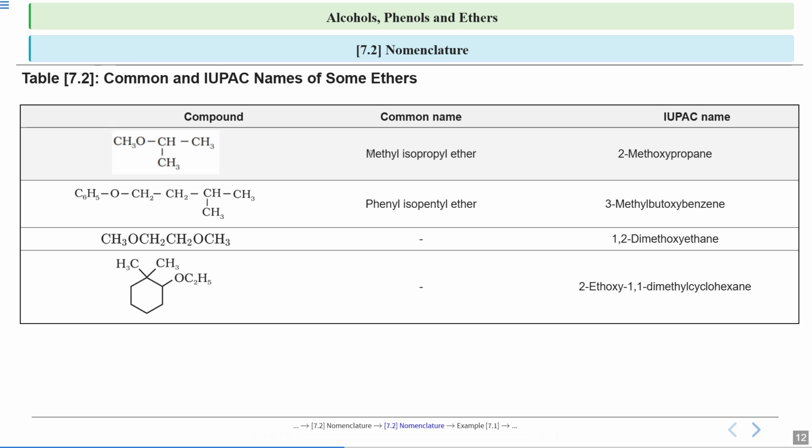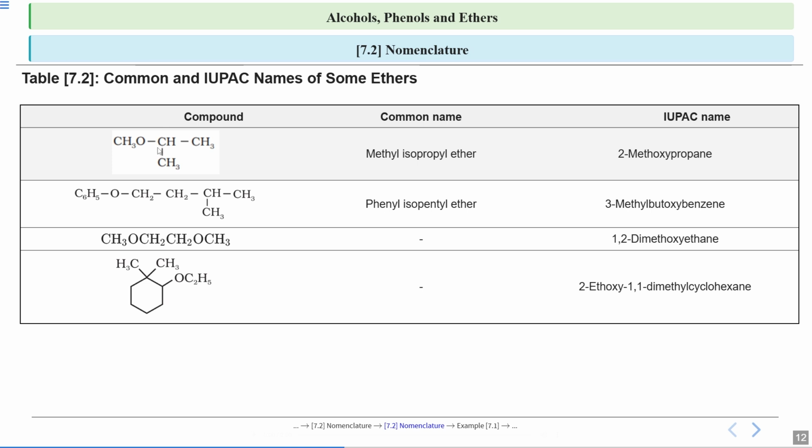So one, this will be methyl and one, this will be propyl. Don't consider iso when you are writing the name in the alphabetical order. So one side there is methyl, that is M. One side there is propyl, so P. So M comes first. So methyl isopropyl ether. Since this arrangement is called iso when your 2 methyl group is attached to this carbon. So this will be methyl isopropyl ether.